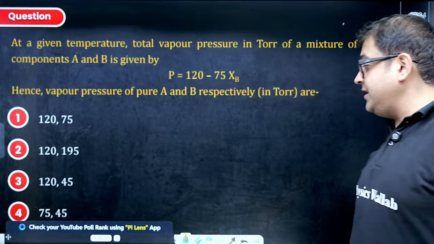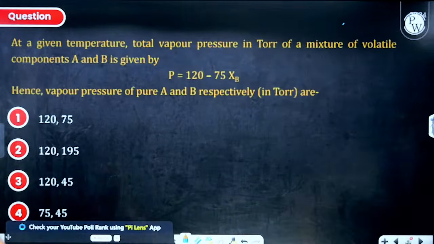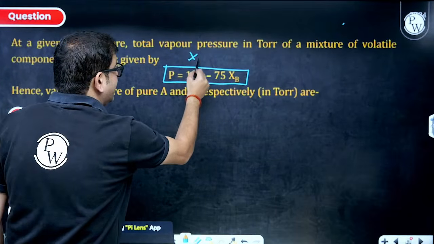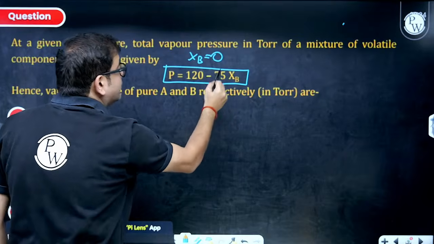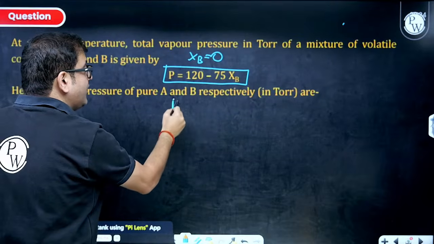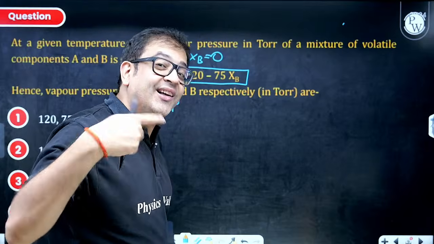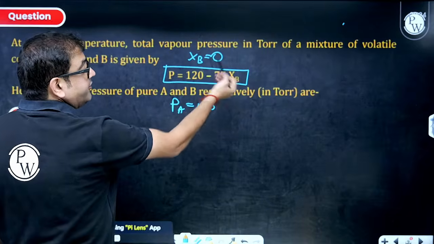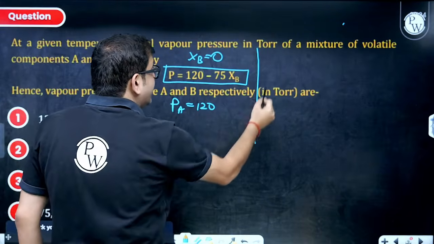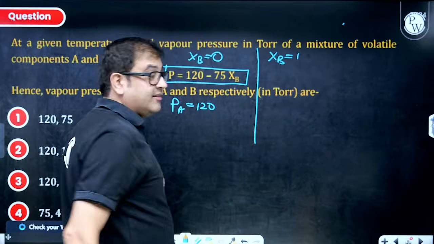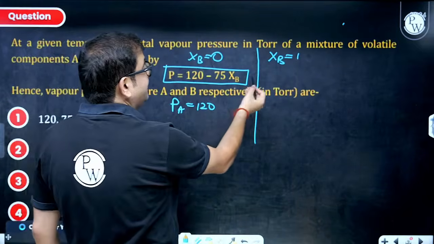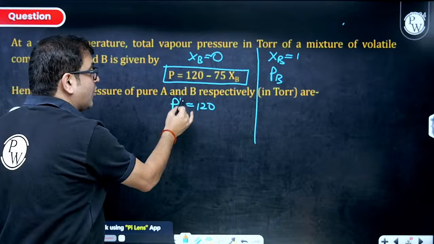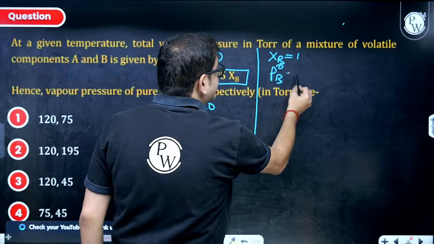Now, C, perfect. Sir, this is pressure of solution. We know at XB equal to 0, whatever pressure you have will be the pressure of the other component, which is pressure of A. So partial pressure of A will be 120, because if we put XB as 0, and rather if we put XB as 1, that means XA is 0. So whatever will be the pressure will be that of pure component A in one case, and in that case, pure component B.